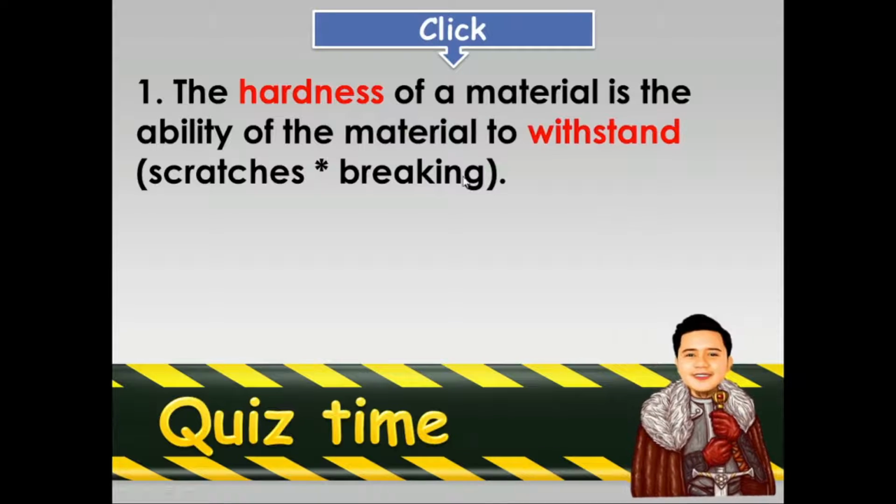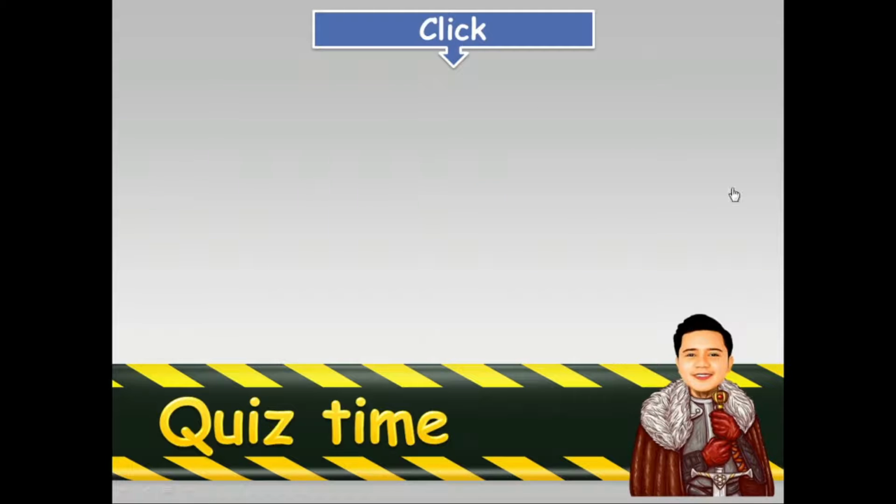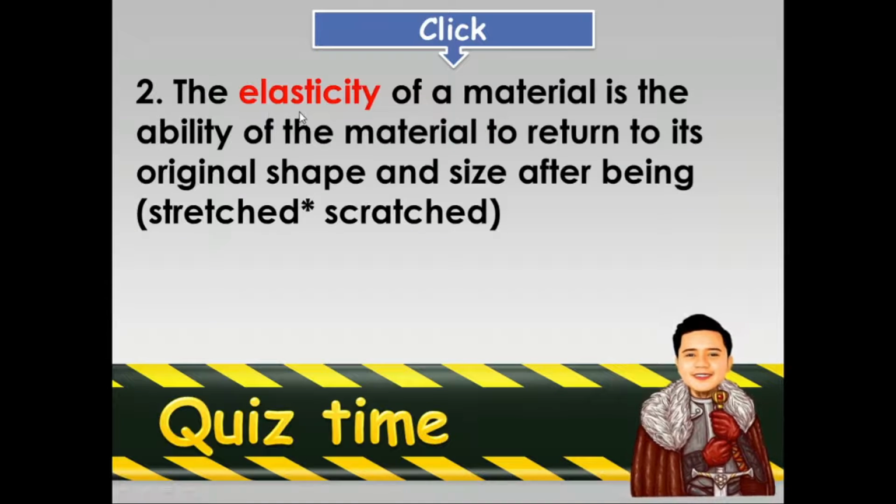Number 1. The hardness of a material is the ability of the material to withstand. Earlier, is it scratches or breaking? What is the correct answer? Scratches. Very good. Next, number 2. The elasticity of a material is the ability of the material to return to its original shape and size after being stretched.